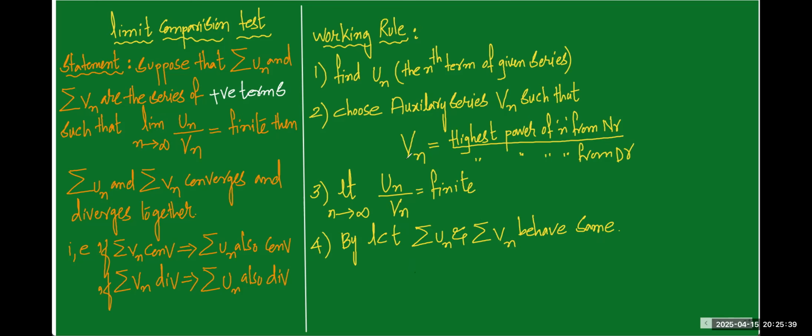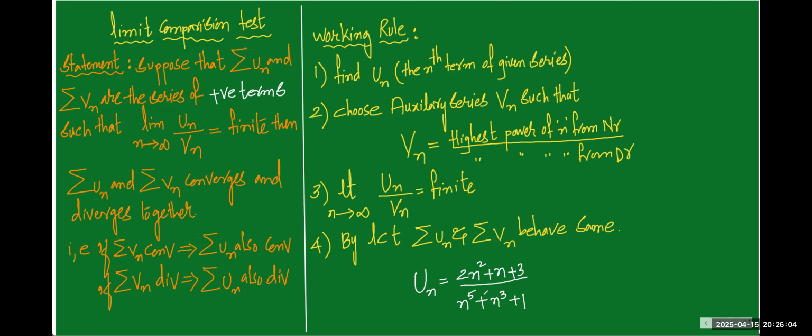So the most important thing here is choosing the vn value. Let me give one example of how to choose it. For example, our un is equal to 2n square plus n plus 3 by 2n power 5 plus n power 3 plus 1.